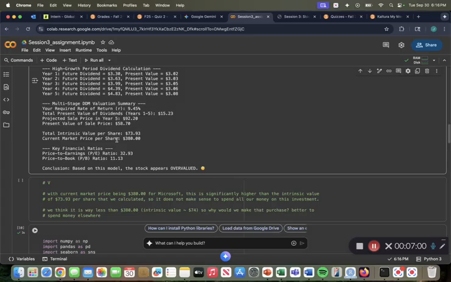And then to look at the multi-stage DDM valuation summary, we can see our required rate of return is 9.45%, which is the rate of return that would come with this growth rate.